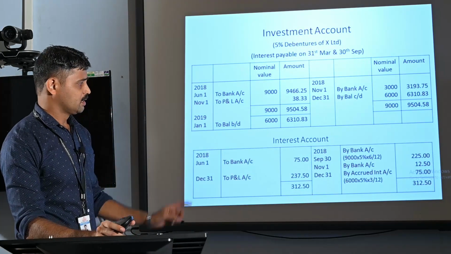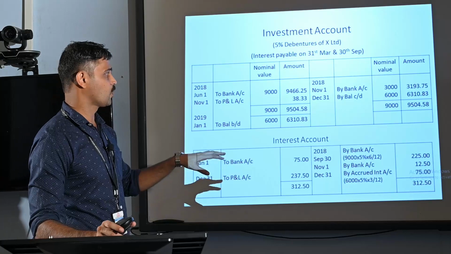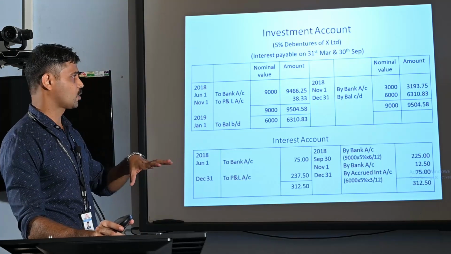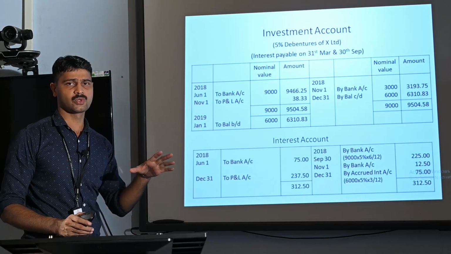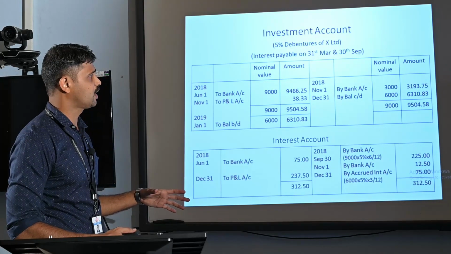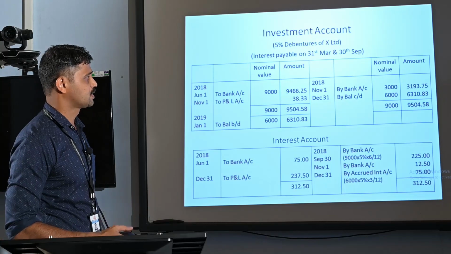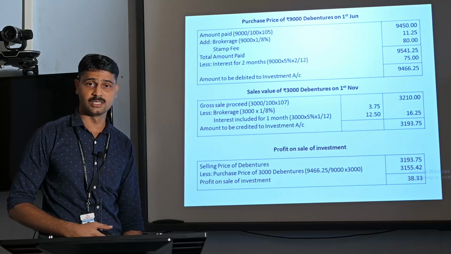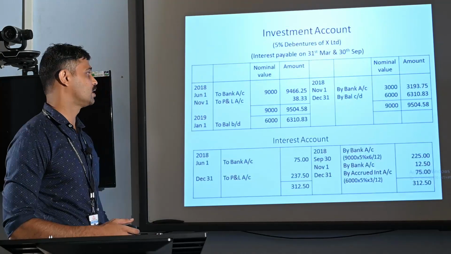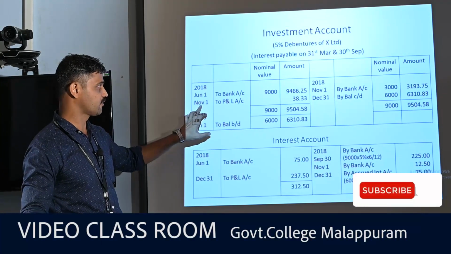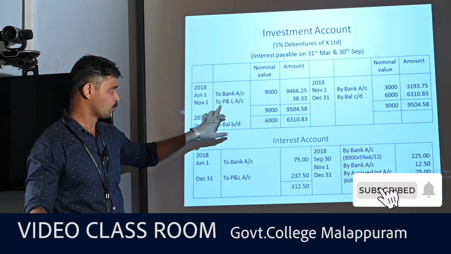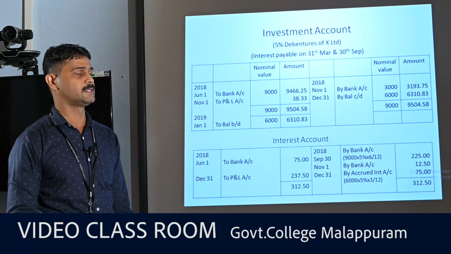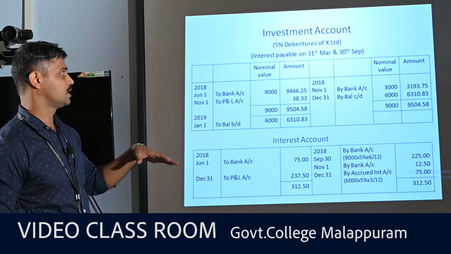Then we are closing our account on 31st December. Before closing the account, we have to check whether there is profit or loss on sale of the investment. Already we have seen in the previous slide that there is a profit on investment of rupees 38.33. So that amount should be shown in the investment account on 1st November itself. The entry is investment account to profit and loss account. The amount of rupees 38.33 is entered there. And thereafter we are closing the investment account.